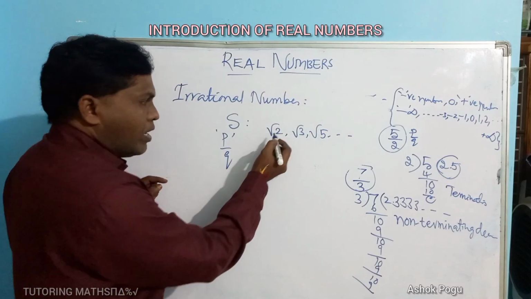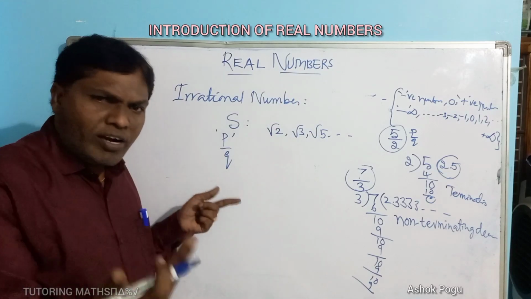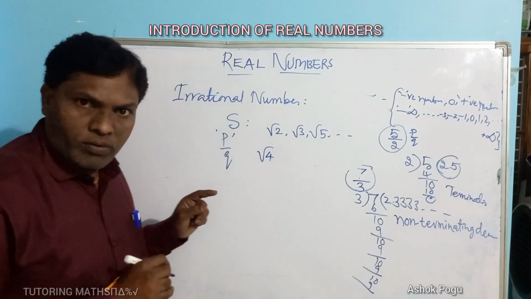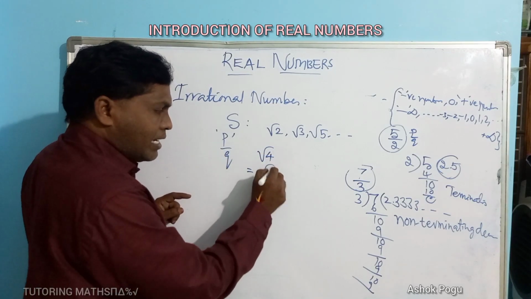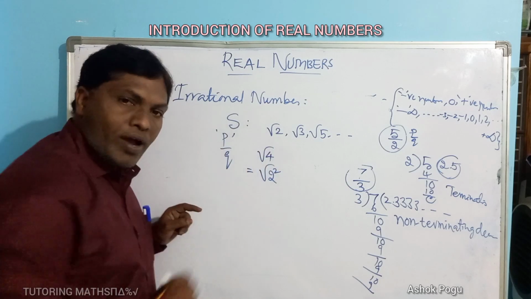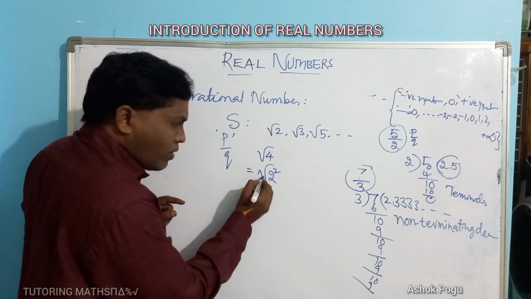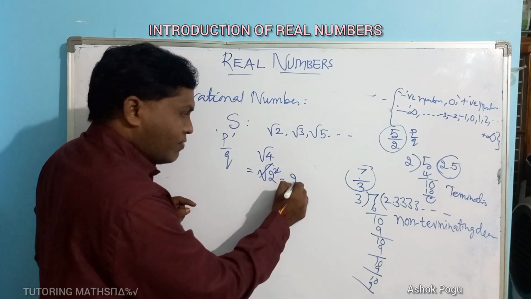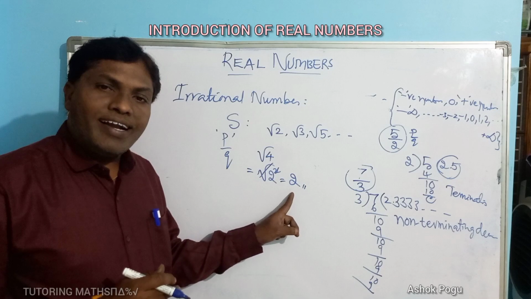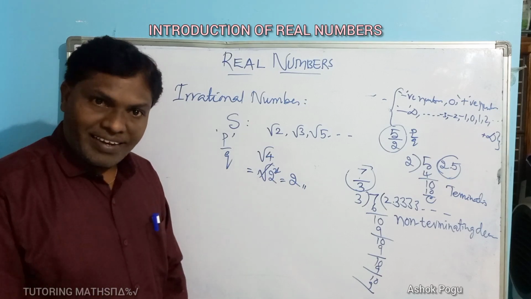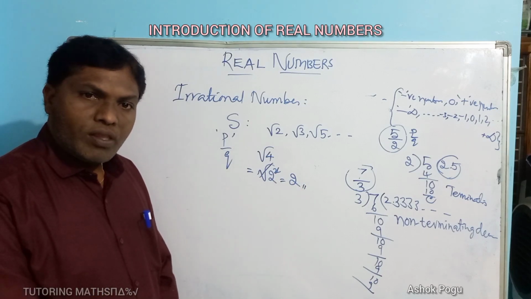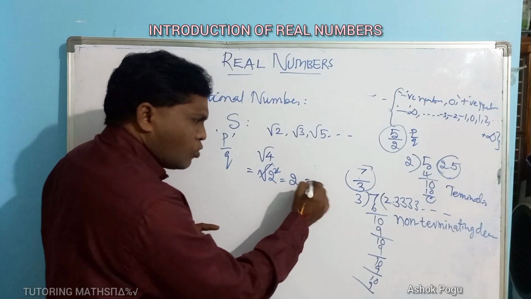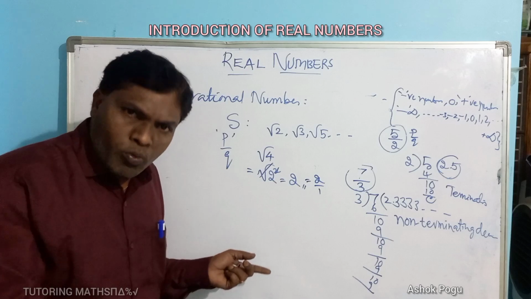Why? Because root 2 you cannot express in p by q form. For example, root 4 can be written as root 2 squared. The square root gets cancelled and we get 2, which is a rational number. You can question me, sir, rational number means p by q? Yes, 2 can be written in the form of 2 by 1.